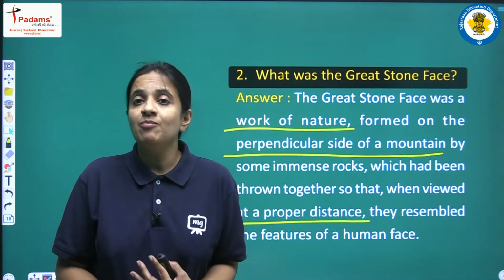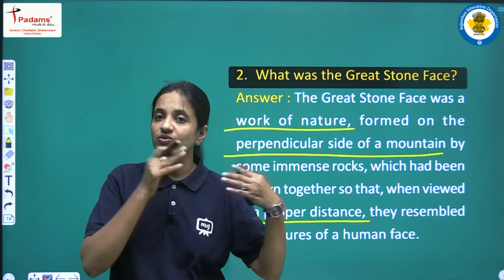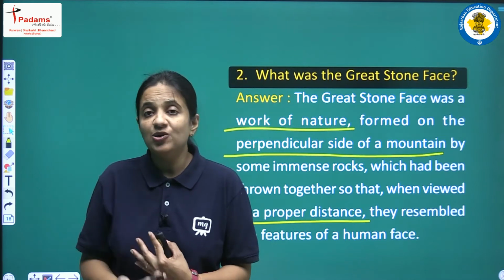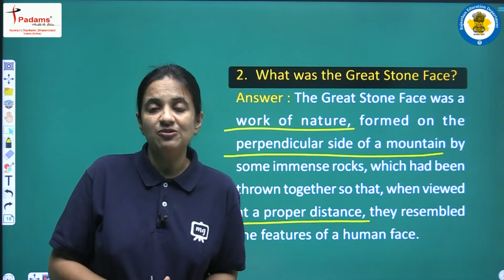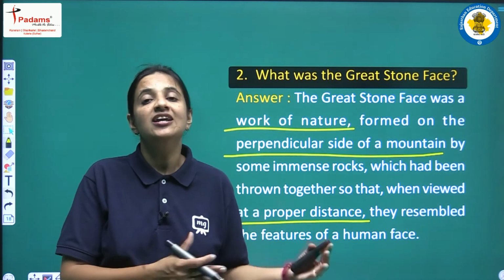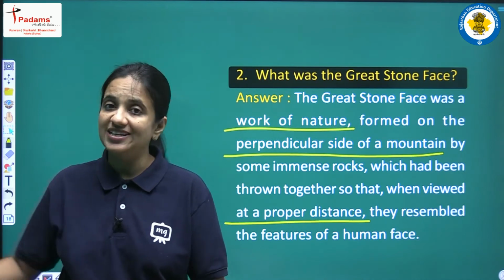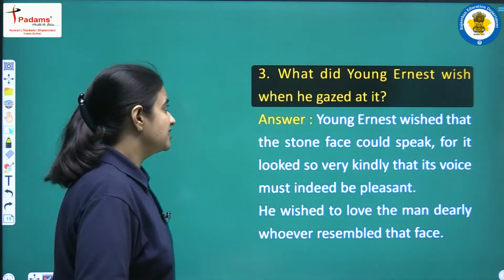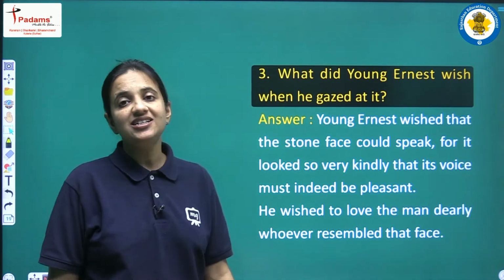There were so many mountains, so many rocks, and if someone looks towards those mountains from a particular distance, they are able to make out the features of a human face on that mountain. That human face is regarded as the Great Stone Face. Next question: what did young Ernest wish when he gazed at it?